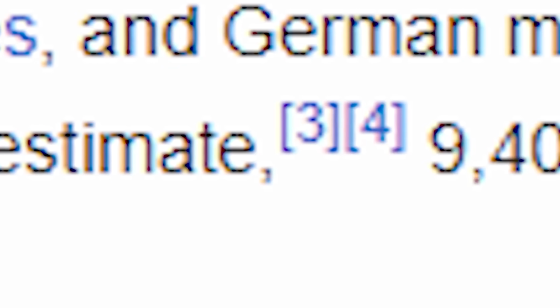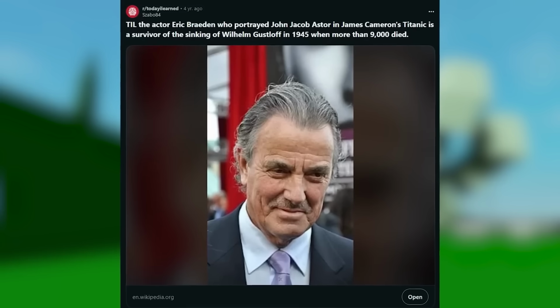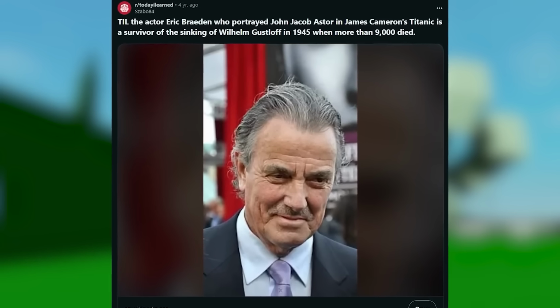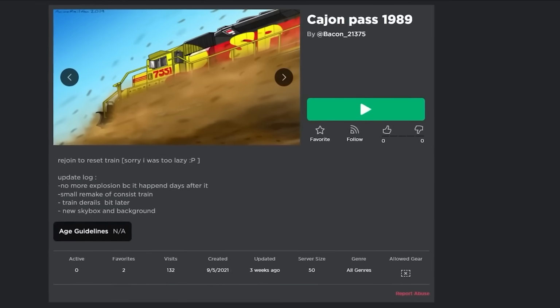The Wilhelm Gustloff had 9,400 lost of life, which is actually crazy because this is the first time I've ever actually heard of this tragedy. But fun fact, one of the survivors of the Wilhelm incident ended up being an actor and starred in the Titanic movie. But now let's look at this train incident.